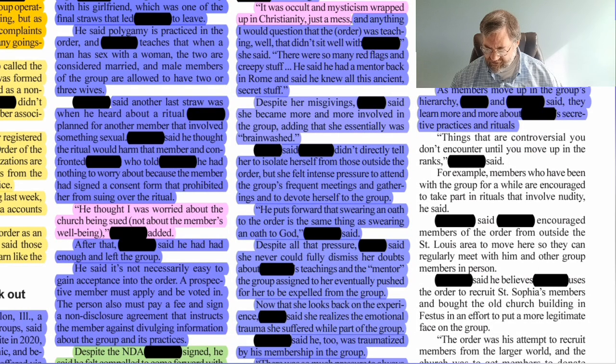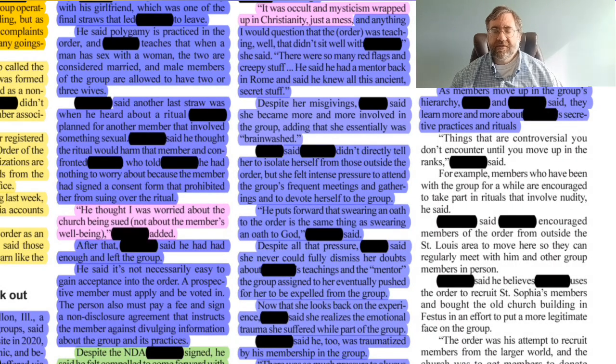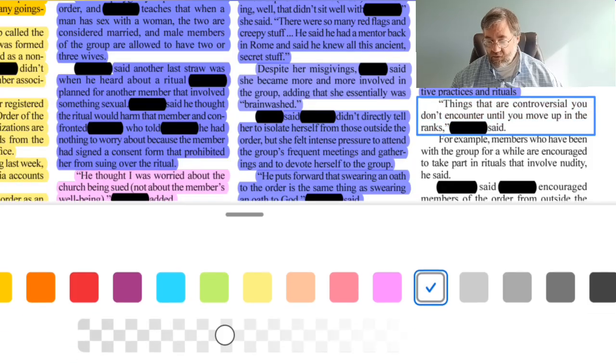Things that are controversial you don't encounter until you move up in the ranks, blank said. This sounds like it's an opinion because, again, things that are controversial are subjective to each individual. So this is an opinion. So we'll highlight that in pink.